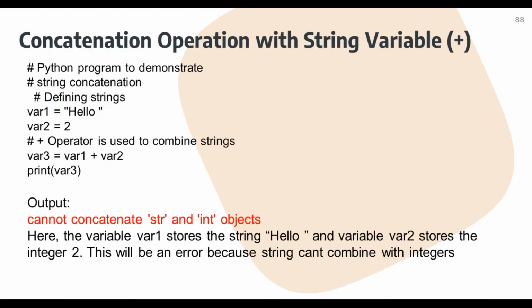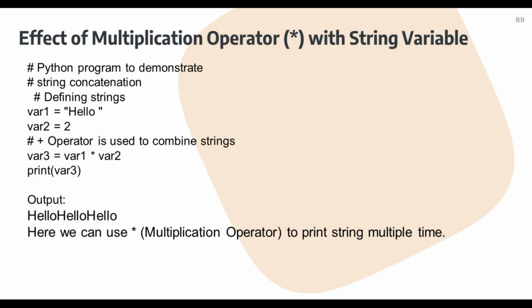So the condition for the concatenation is that both variables, or more than one variable, should be of string data type only. Next, the effect of the multiplication operator with string variables. Okay student, we can use the multiplication operator to print a particular string multiple times. I have taken the same example: variable 1 equals "hello " with a space.